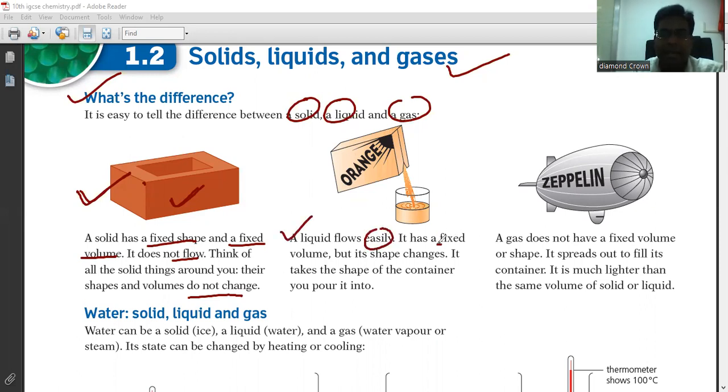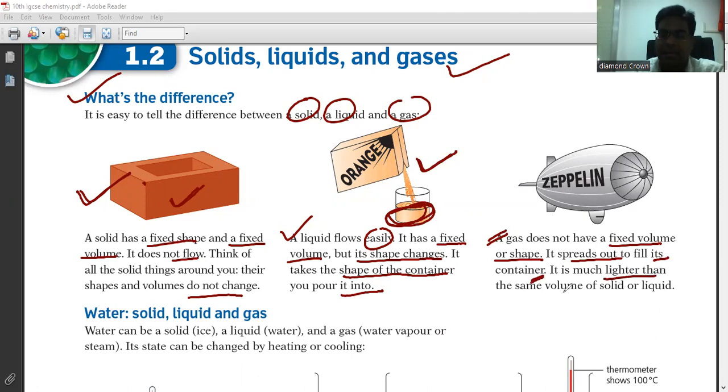Now look at the liquid. It flows easily. It takes a fixed volume, but its shape changes, right? So its volume is fixed, but it changes shape. It takes the shape of the container you pour it into. So whichever container you pour the liquid into, it takes the shape of that container only. Now look at the gas. A gas doesn't have a fixed volume or shape. It spreads out to fill its container. It is much lighter than the same volume of solid or liquid, right? So this is the main difference between solid, liquid and gas.